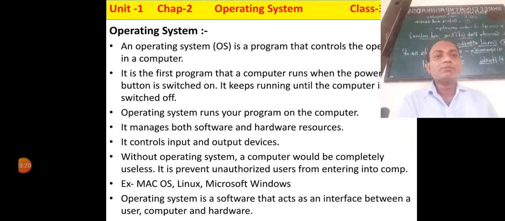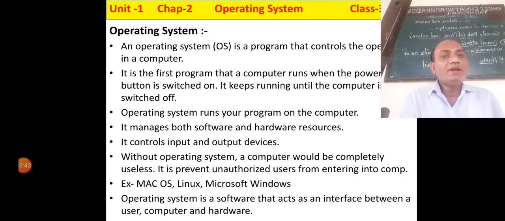Without operating system, a computer would be completely useless. Without operating system, a computer is like a box only. Your computer will not run. A computer would be completely useless if operating system is not present in the computer.